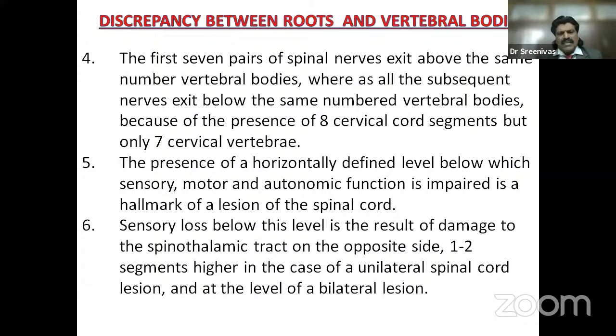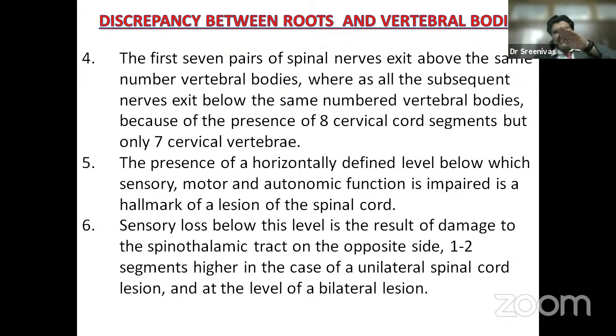Sensory level below this level is the result of damage to the spinothalamic tract on the opposite side, 1 to 2 segments higher in the case of unilateral spinal cord lesion and at the level of the bilateral lesion. So if there's a hemicord, the spinothalamic tract gets affected. You remember I told in the beginning of the class that the spinal cord 1 to 2 segments it ascends and immediately crosses over to the opposite side.